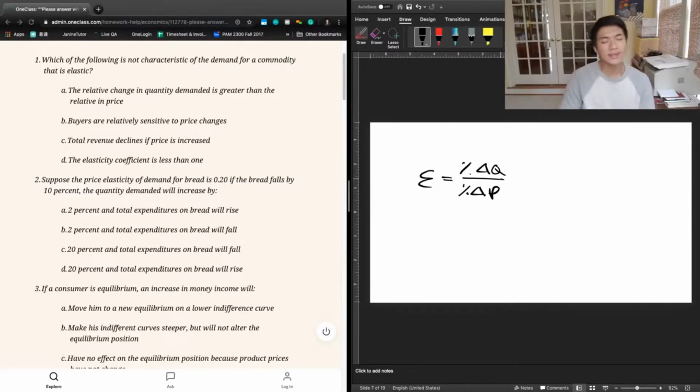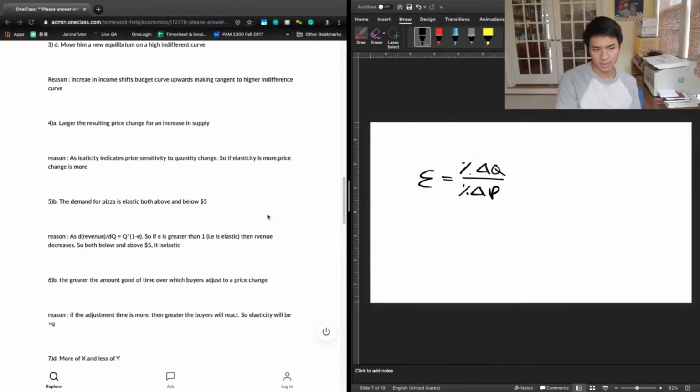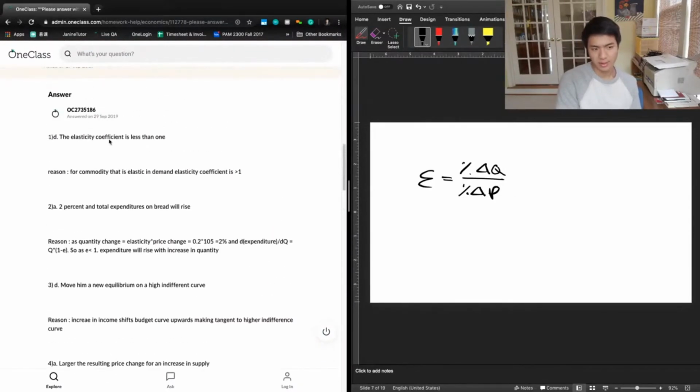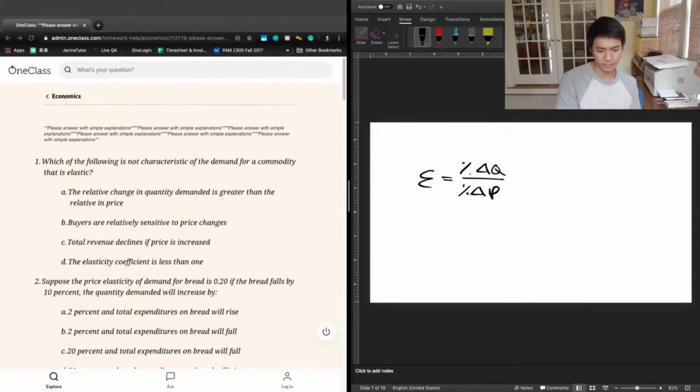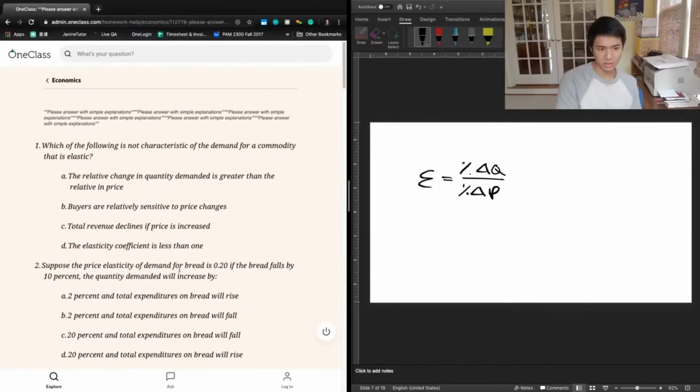And finally, D says the elasticity coefficient is less than 1. We just talked about at the start that the elasticity coefficient for an elastic good is greater than 1. And so D is going to be the correct answer here. Let's take a look at the previous tutor's answer. They said D as well. For a commodity that is elastic in demand, the elasticity coefficient is greater than 1. Great.